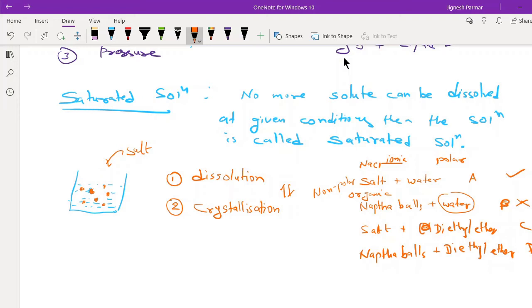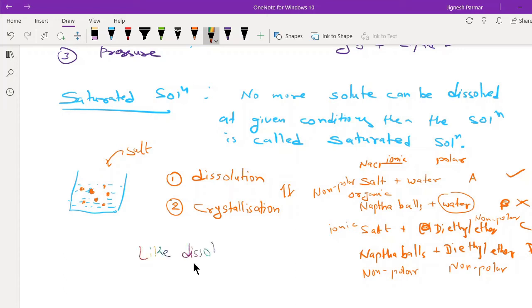Salt and diethyl ether, again this is ionic in nature. When this is polar, this is non-polar. This solvent is non-polar. That's why this is also not going to dissolve. Now here both of them are non-polar. So when both of them are non-polar, yes, a dissolution takes place. In short, what it wants to say from this is that like dissolves like. This is the rule which we found over here.